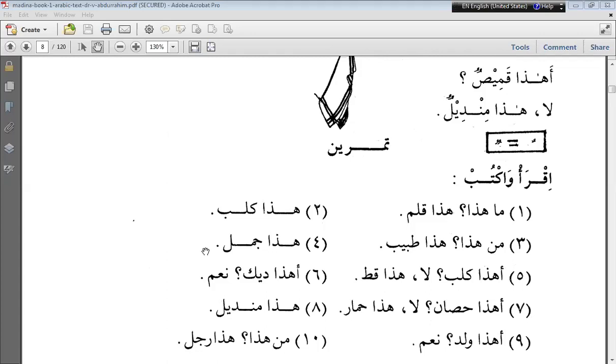Whenever there is a no in the answer, what that object or being is is also mentioned. Like in the fifth example, ahaza kalbun, if it had been a dog, we would have used naam, full stop. But it is not a dog. It is a cat. So after saying no, we have to specify what it is. Next one, who will try?